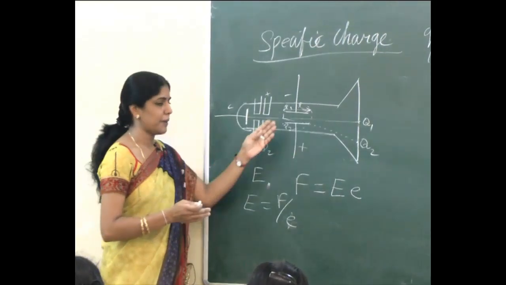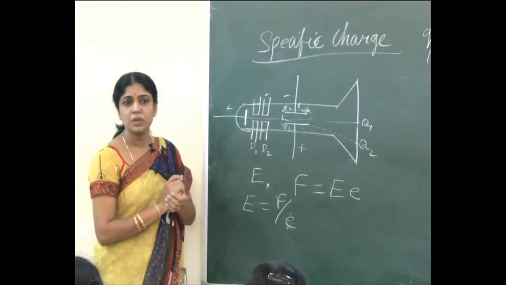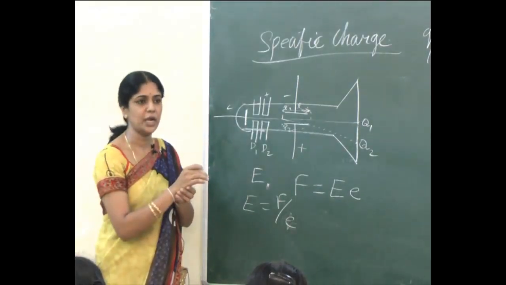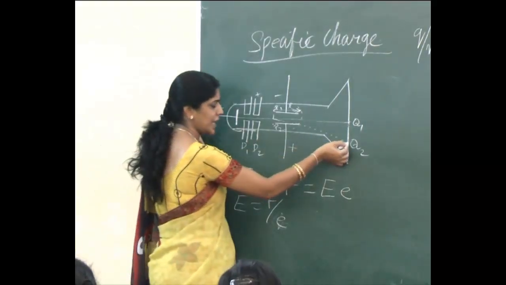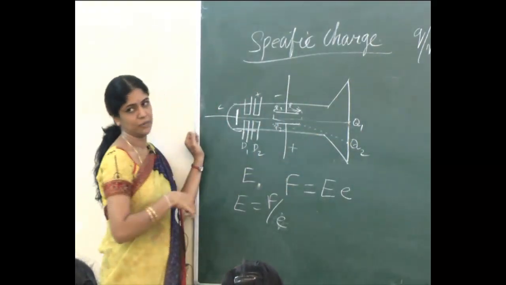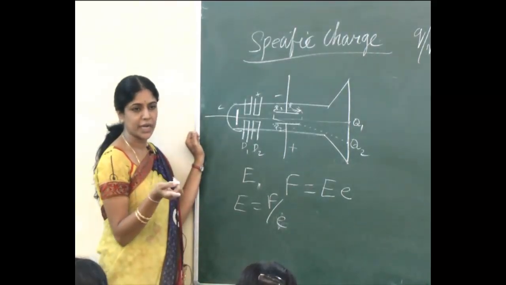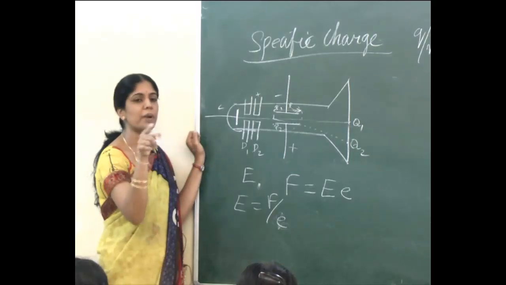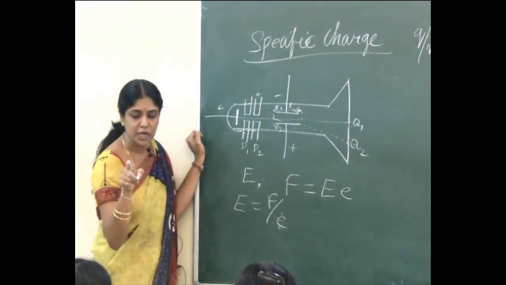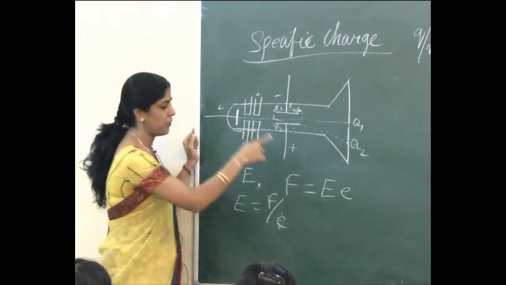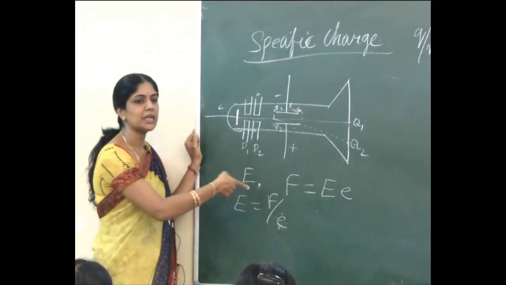Now idukku perpendicular I am applying a magnetic field. What am I going to do? I am going to switch on a magnetic field perpendicular to this electric field, so that I get again the deflection at the same point Q1. எங்க வரணும் எனக்கு? அந்த பாயிண்ட் Q2 க்கு deviate ஆகிருக்கு இல்லையா, Q1 ல இருந்து Q2 க்கு. Now you apply a magnetic field such that the force due to the magnetic field should nullify the force developed by the electric field. நீ எலக்ட்ரிக் ஃபீல்டால கொடுத்த ஃபோர்ஸ இது நல்லிஃபை பண்ணணும்.